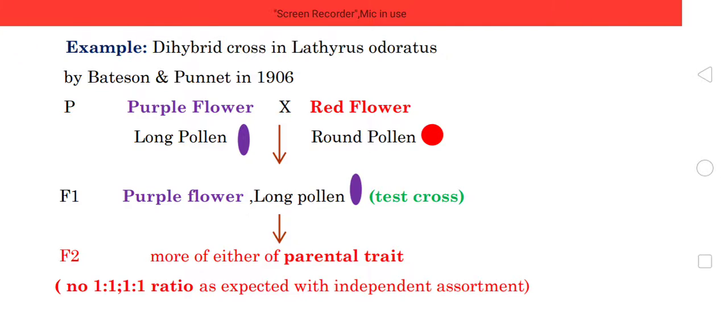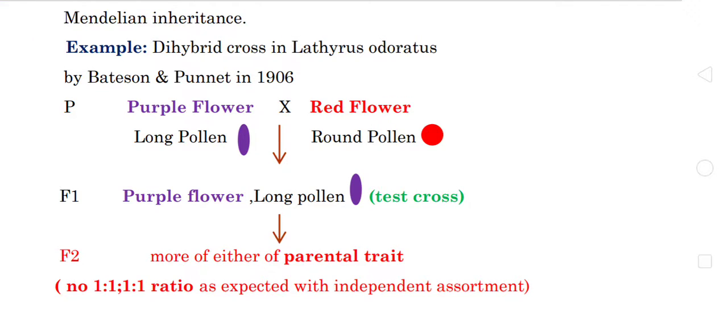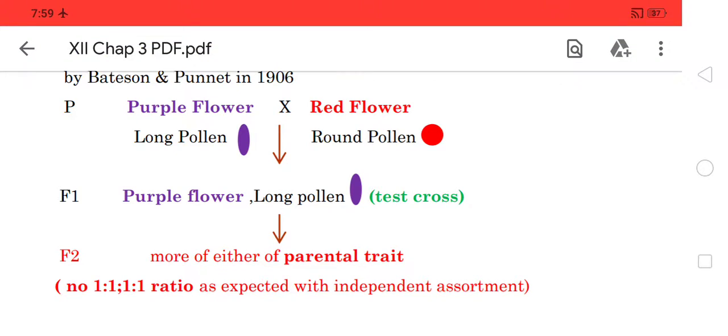Again I am saying, the definition of linkage is the tendency of genes to stay together during meiosis or mitosis, and they are inherited together to form the progeny. That is called linkage. If the genes are closely linked together, we call them linked genes. But if the genes are separate or far away on the chromosome, we call them unlinked genes. It is also called syntenic gene.